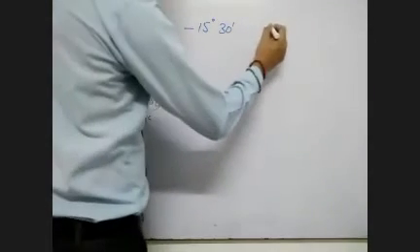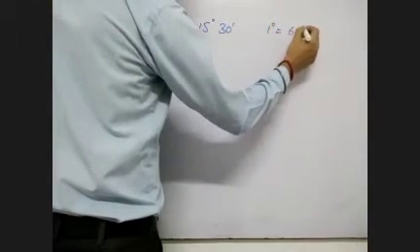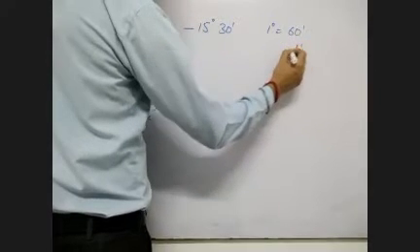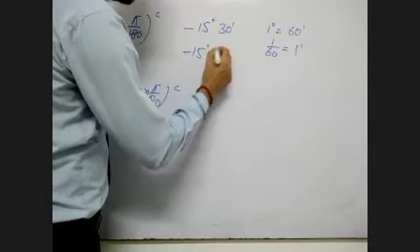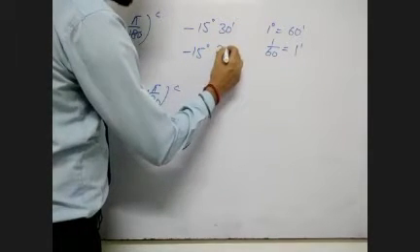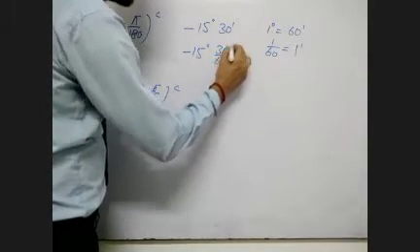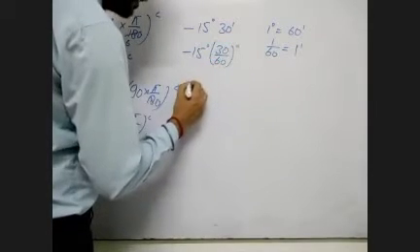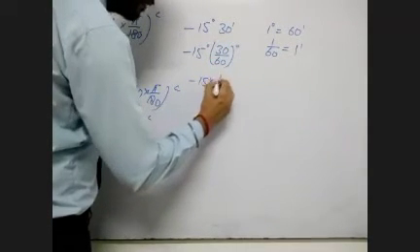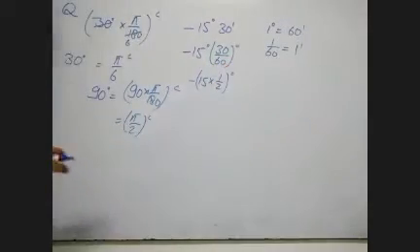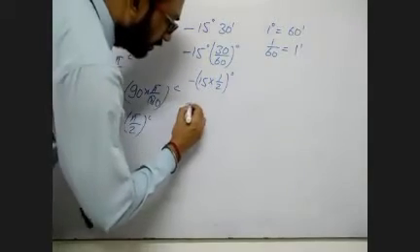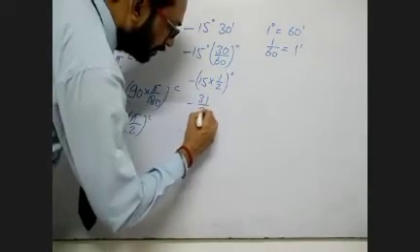We know that 1 degree equals 60 minutes. So 1 minute equals 1 upon 60. So it will be minus 15 degree, and 30 minutes can be written as 30 upon 60 degree. So it will be minus 15 into 1 by 2 degree. Now writing the whole in degrees, it will be minus 31 upon 2 degree.